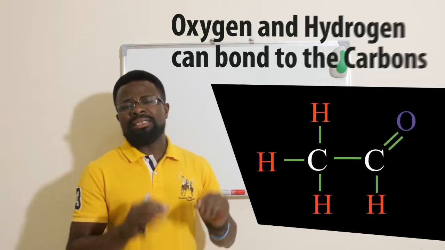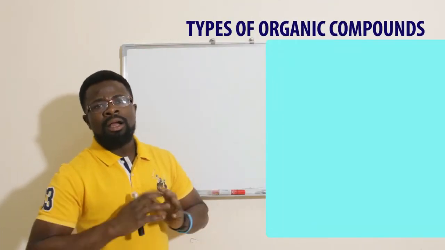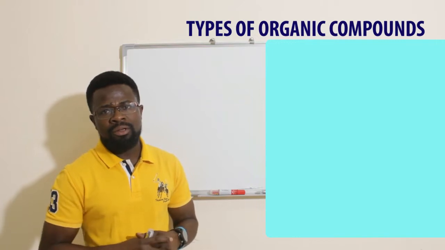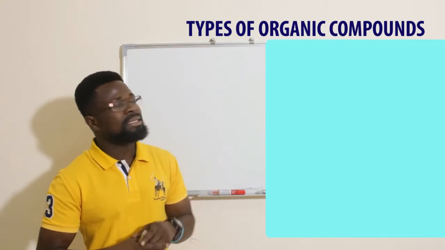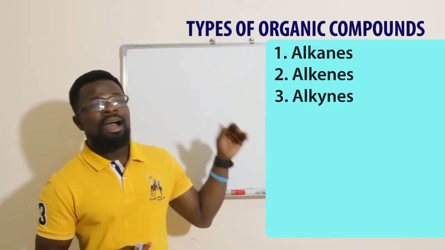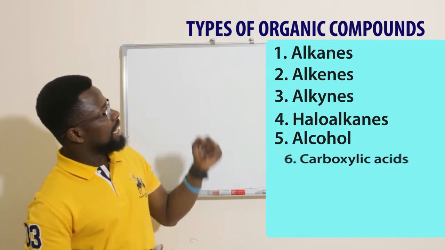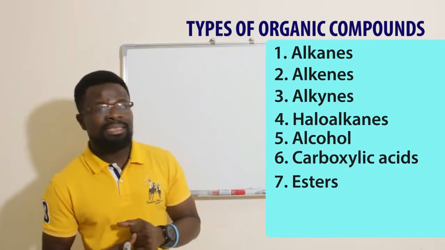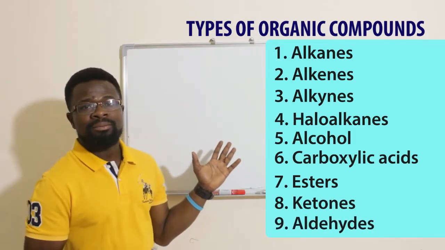Now let's look at the different types of carbon compounds that we can have. We can have carbon compounds such as alkanes, alkenes, alkynes, haloalkanes, alcohols, carboxylic acids, esters, ketones, and aldehydes.